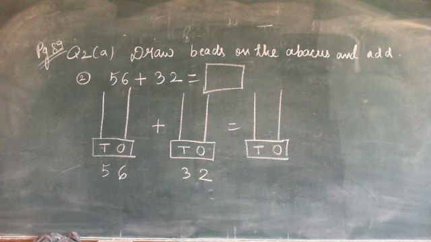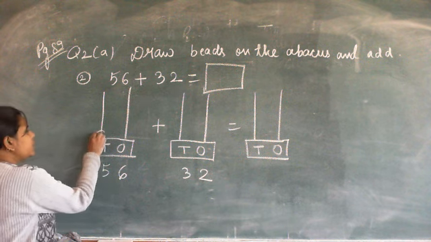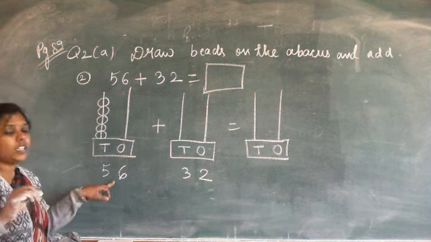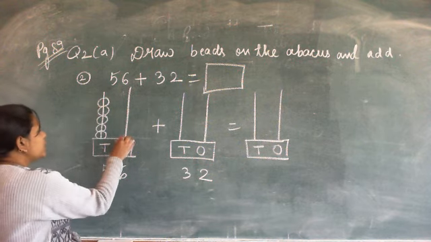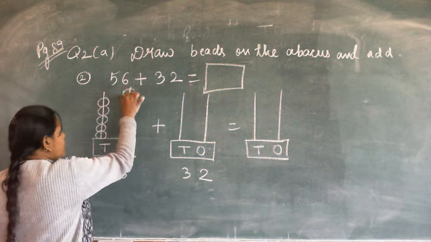Now what we have to do? We have to draw the beads on the abacus. So now draw the beads on the abacus. Here the number is 5. So draw here 5 beads: 1, 2, 3, 4 and 5. Here the number is 6. So draw here 6 beads: 1, 2, 3, 4, 5, 6.